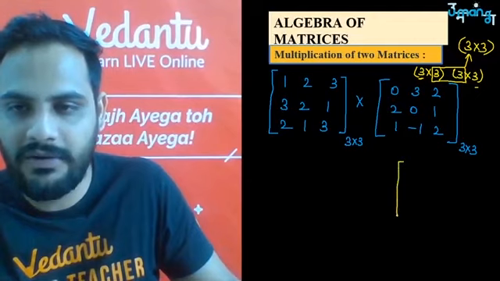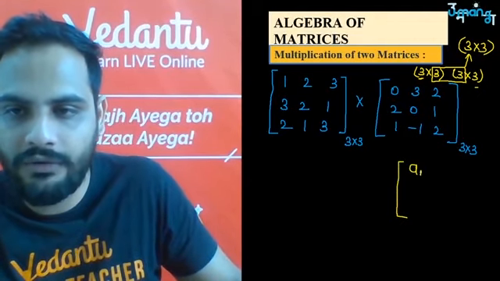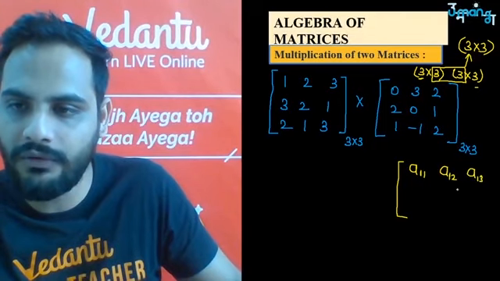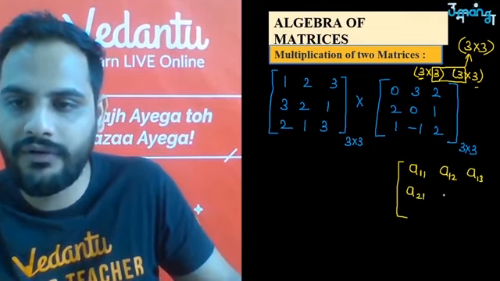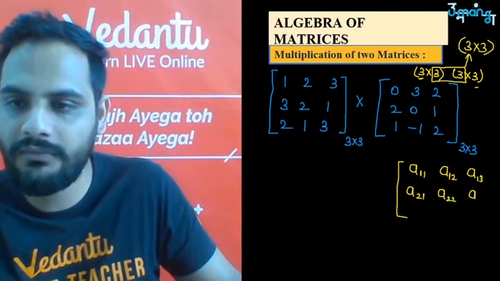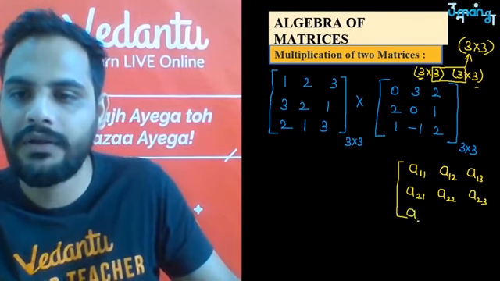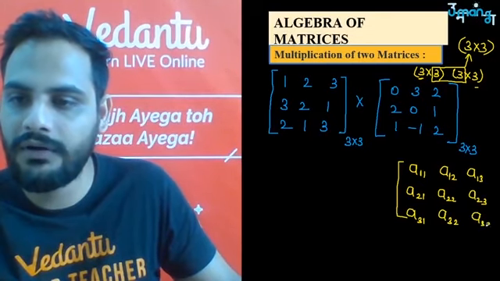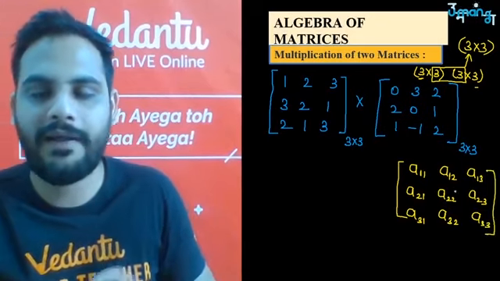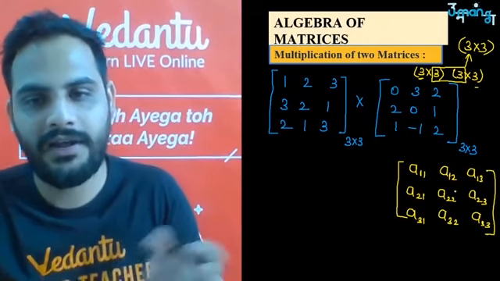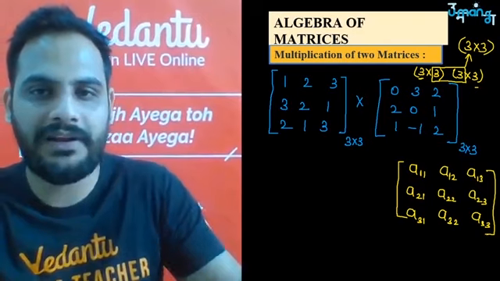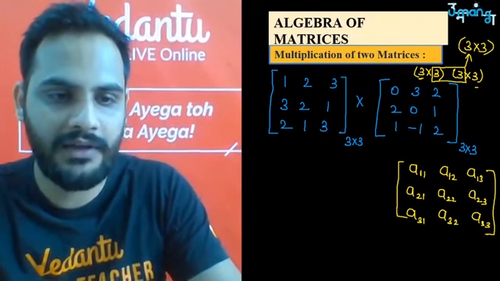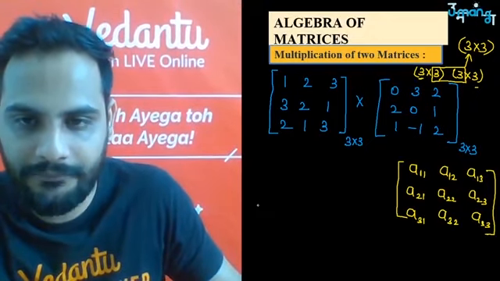So how will a 3 by 3 matrix look? A, first row first column, first row second column, first row third column. A, second row first column, second row second column, second row third column. A, third row first column, third row second column, third row third column. These will be my elements, है ना? अब उस elements को we have to multiply now. Only thing we have to do now is to multiply these elements. ठीक है? तो अब देखो, let's multiply them.